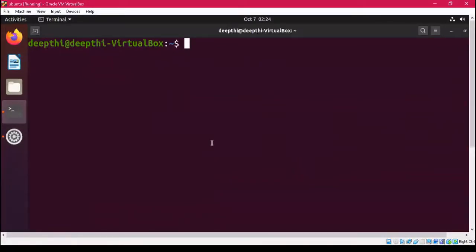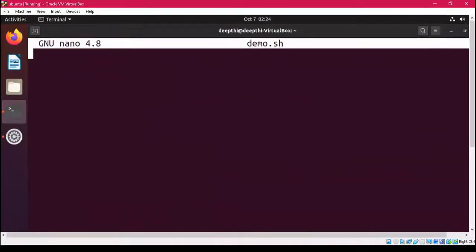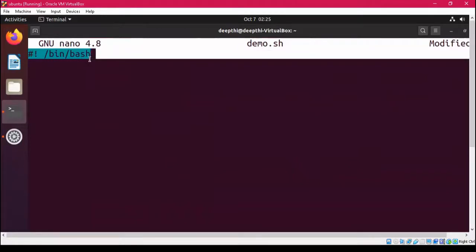Now let's understand comments in more detail. Let's create a shell script in the Nano Editor, and I name the file demo.sh. Now we are inside this Nano Editor. We know that in every shell script, the first line is composed of the shebang operator, then /bin/bash. So what does this mean? This is your shebang operator, and after this you give the location of your shell, and the shell that we are going to use here is bash.